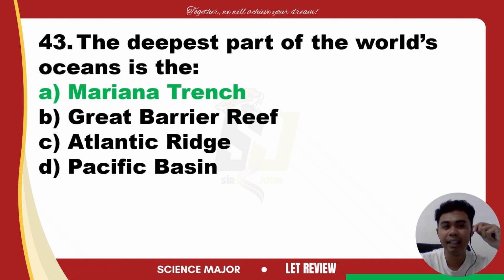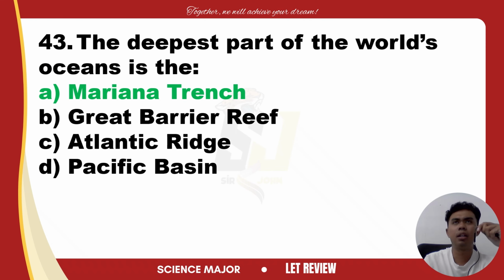The Mariana Trench is the deepest part of the world's ocean. It is located in the Western Pacific Ocean. Its deepest point, known as the Challenger Deep, reaches a depth of approximately 10,984 meters, that is approximately 36,000 feet. It is the lowest known point on the Earth's seabed.